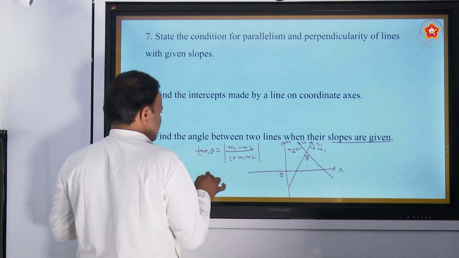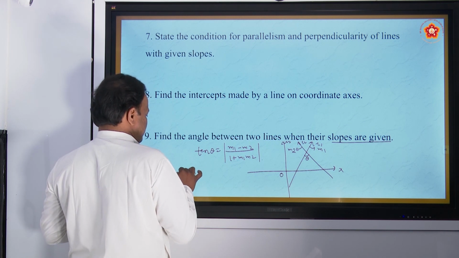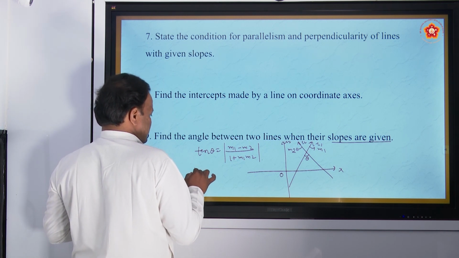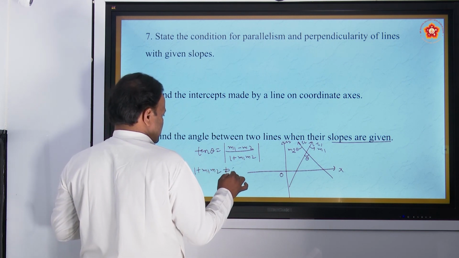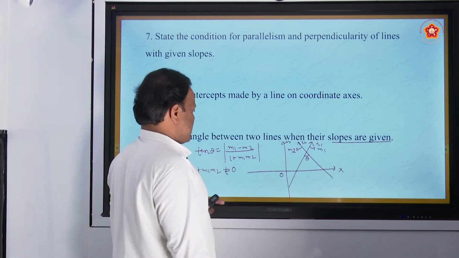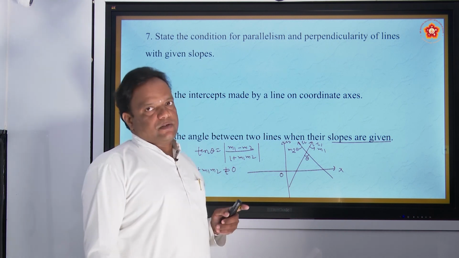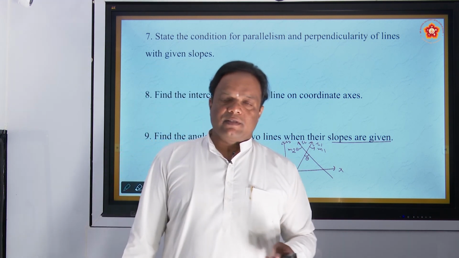See here one condition, the condition is that 1 plus M1 M2 is not equal to 0. If that becomes 0, this becomes infinity.